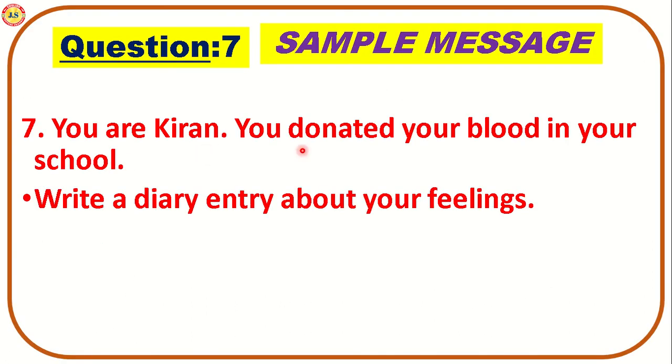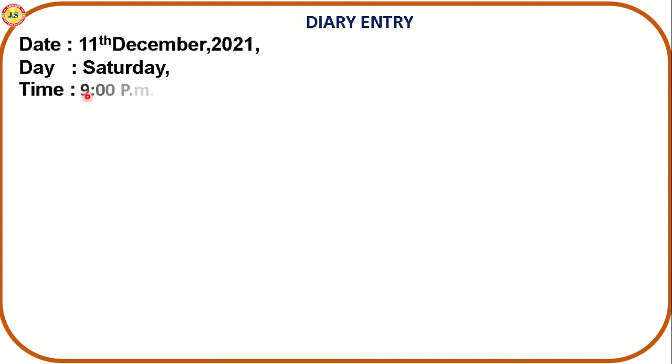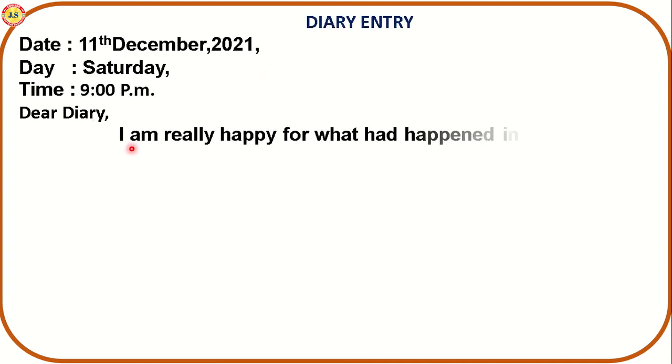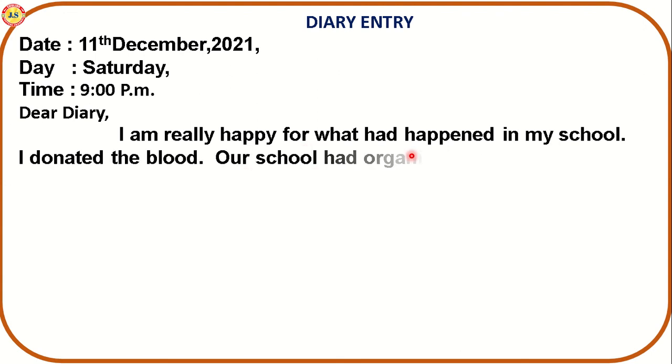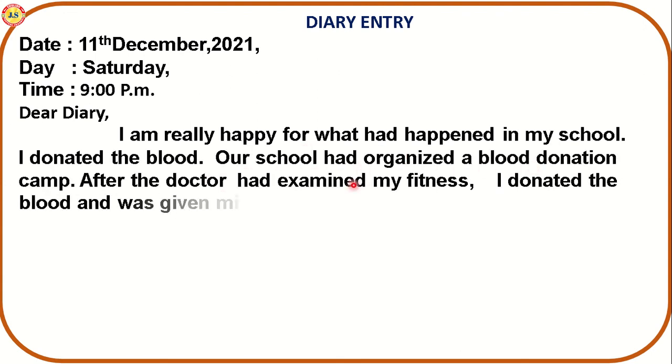You are Kiran. You donated your blood in your school. Write a diary entry about your feelings. You can start with the diary entry. Next, date, day, time, dear diary. I am really happy for what had happened in my school. I donated blood. Our school had organized a blood donation camp.